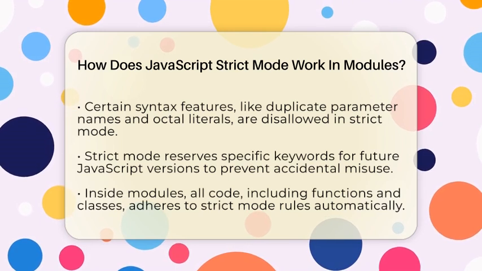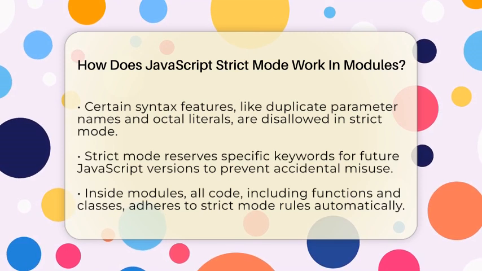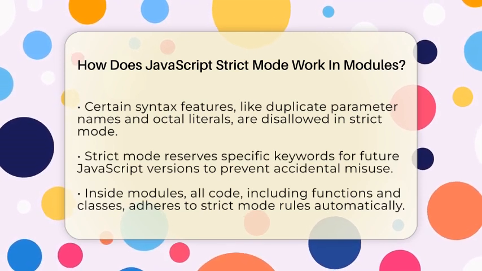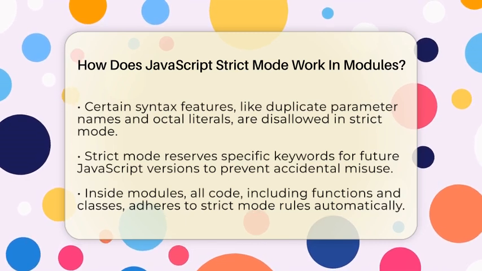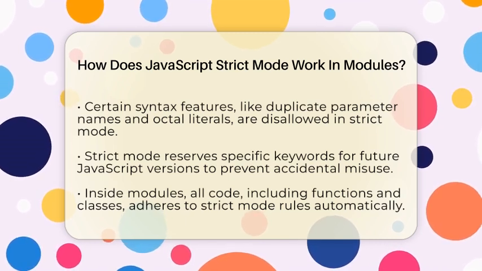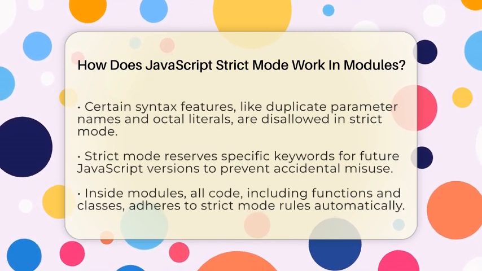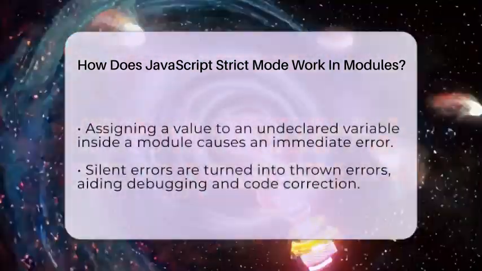In strict mode, some syntax features are no longer allowed. You cannot have duplicate parameter names in functions or use octal literals, which are numbers written with a leading 0. Strict mode also reserves certain keywords for future JavaScript versions, so you don't accidentally use them now and cause problems later. These rules make your code more predictable and easier to maintain.